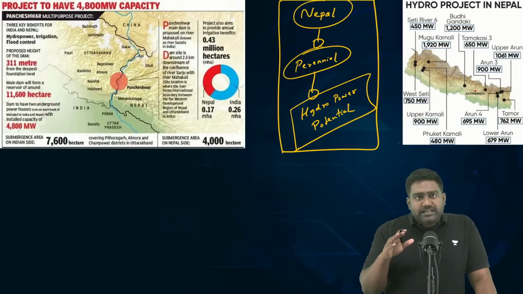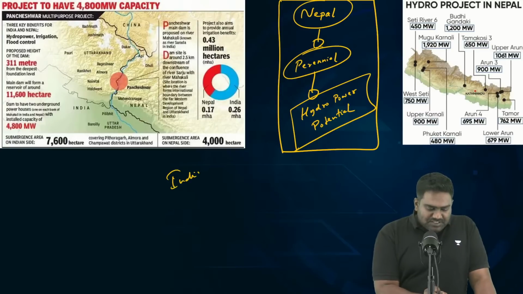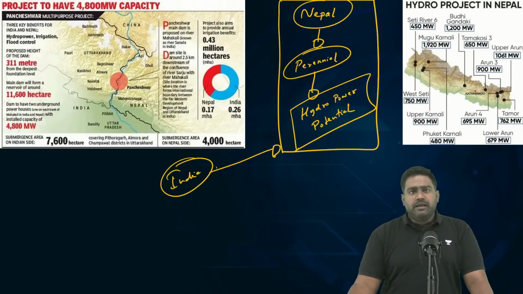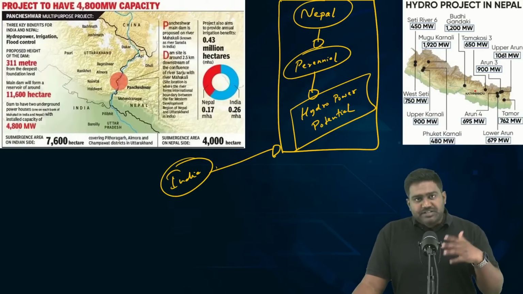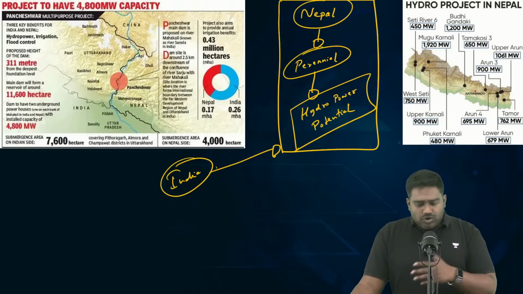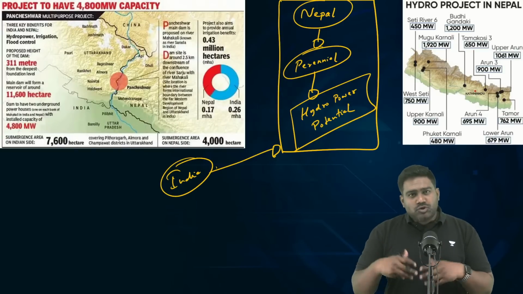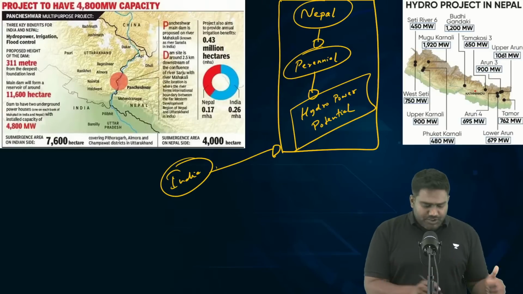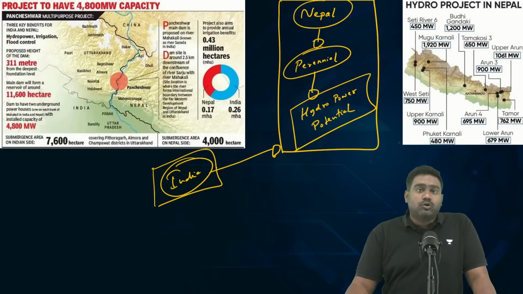So India has always prioritized hydropower cooperation with Nepal. Initially, we were struggling because many Indian projects ran into trouble. Even today, we still have to make some progress. There are some projects which we had proposed which have not taken off because of the complications in the relationship, because of local protests on environmental grounds, on social grounds, and sometimes also due to India's inability to arrange the finances. Some of these mega hydropower projects that we planned never took off.